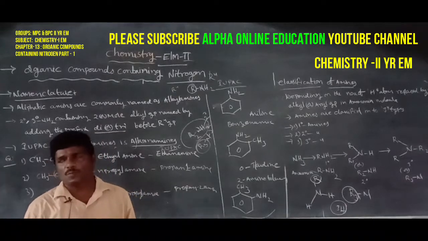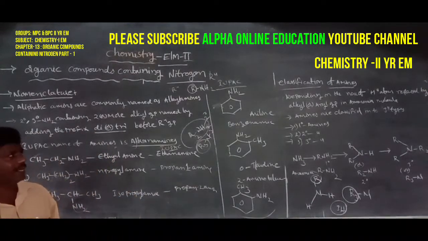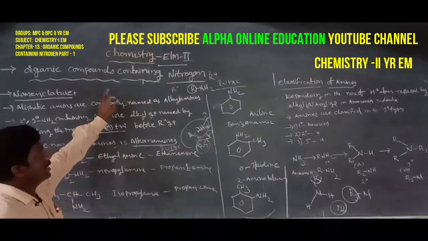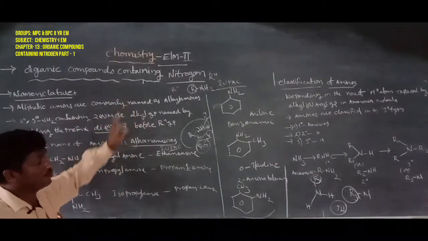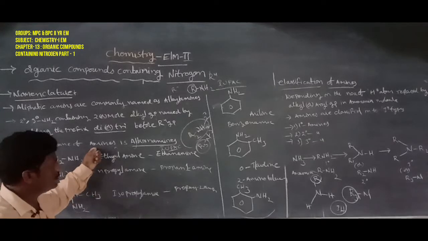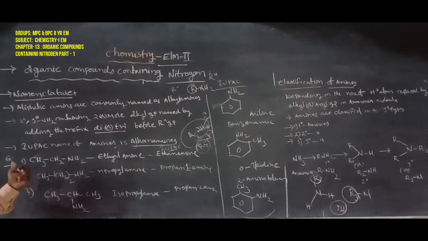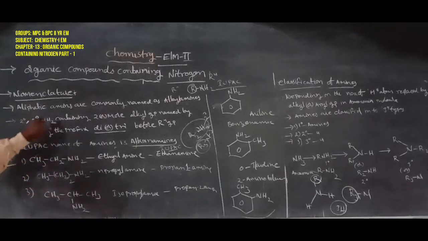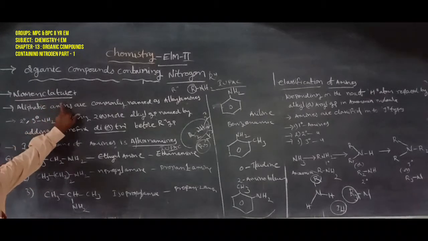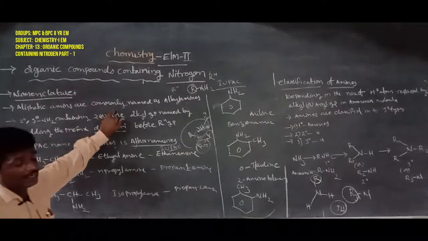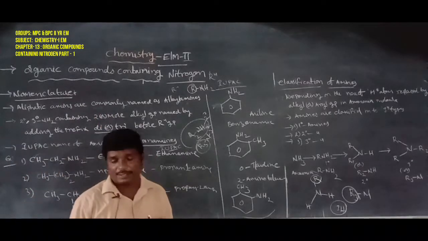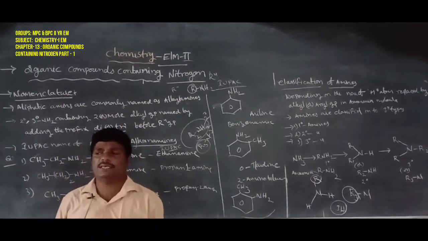Those are the IUPAC names and common names of organic compounds containing the nitrogen atom, for example amines, the first functional group. Today we discussed the classification of amines and the general structure formula derived from ammonia: primary amines, secondary amines and tertiary amines. Remaining: nomenclature of the amines. Next, preparation of the amines.